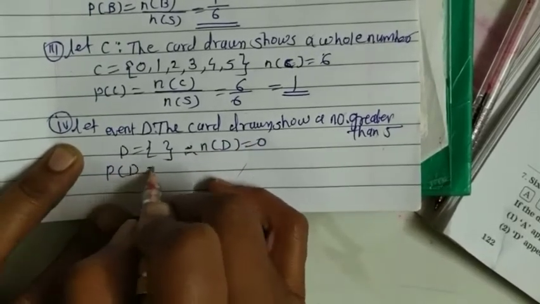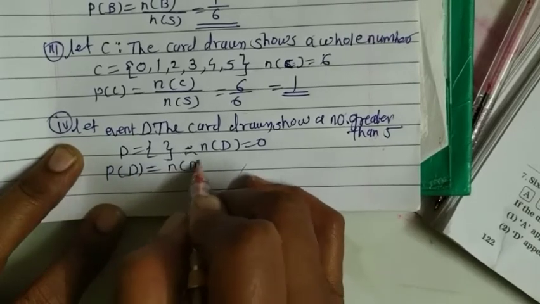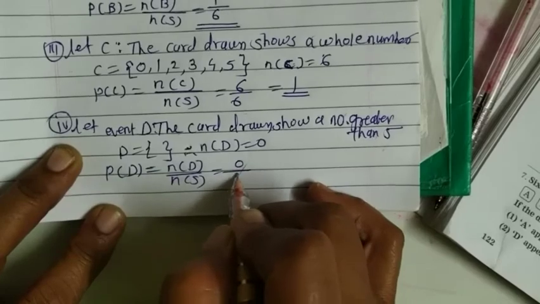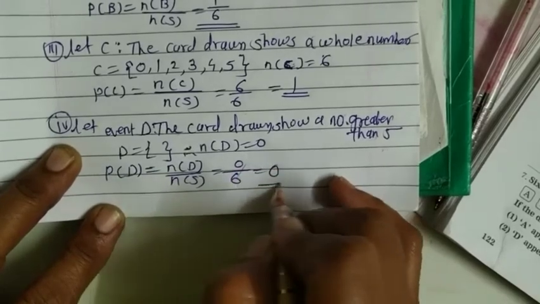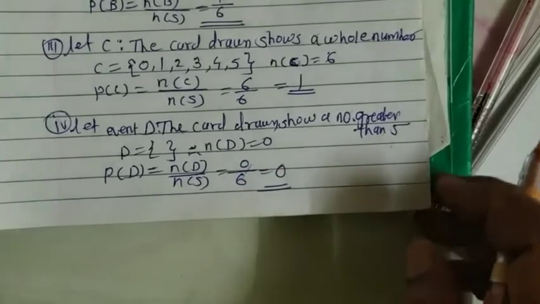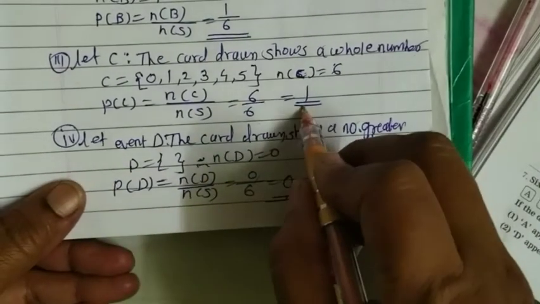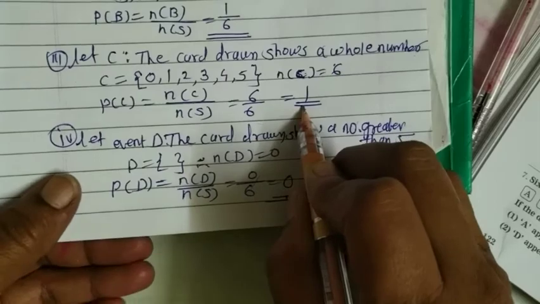Probability of D is equal to number of D upon number of S, that's equal to 0 upon 6, that is equal to 0. Means this is an impossible event whose probability is 0, and this is a certain event whose probability is 1. Now we are taking the next question of the problem set.